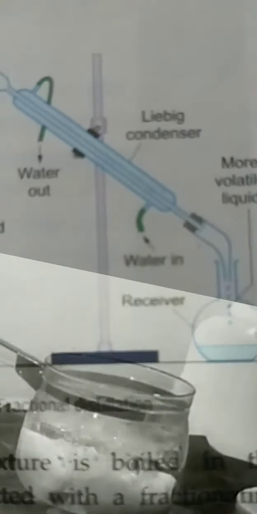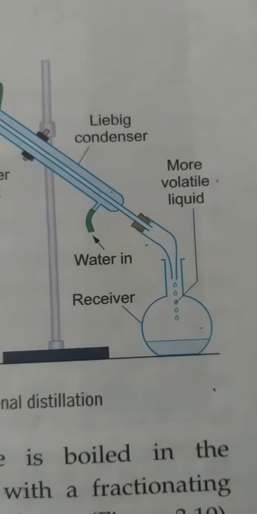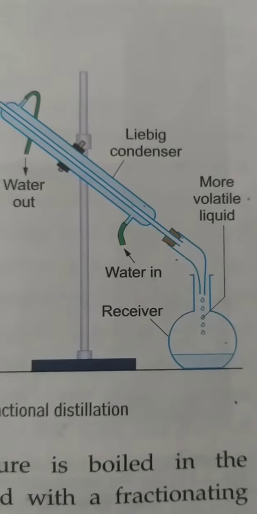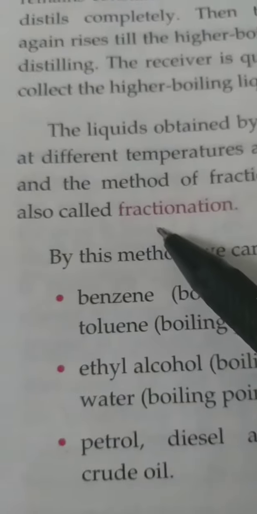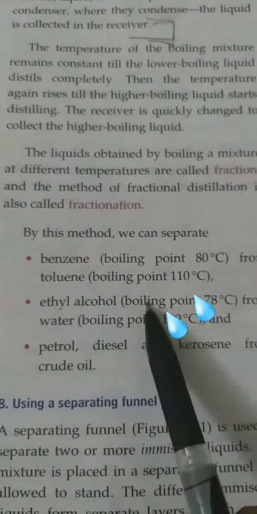The liquids obtained by boiling a mixture at different temperatures are called fractions, and the method of fractional distillation is also known as fractionation.